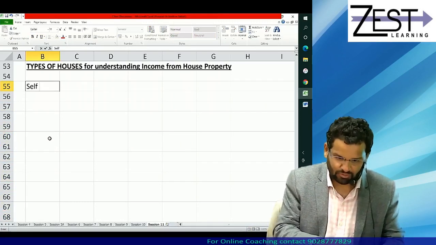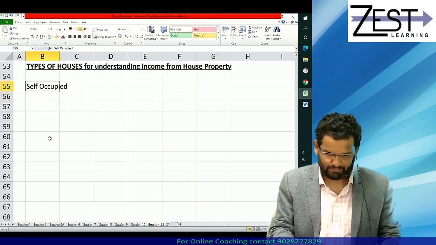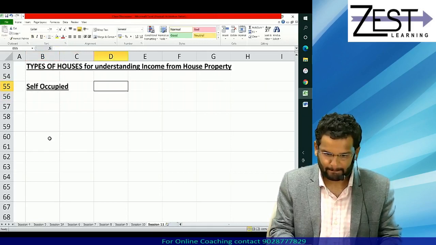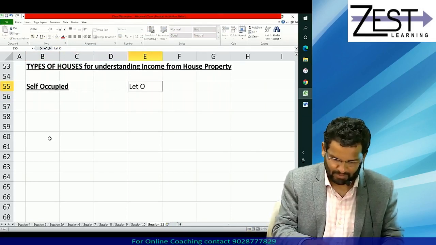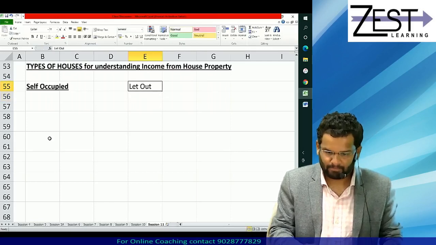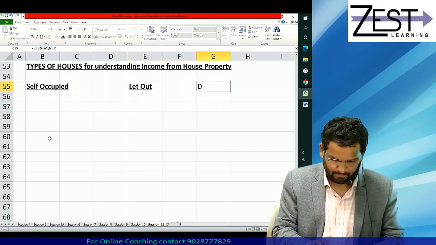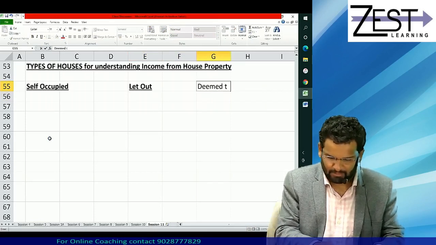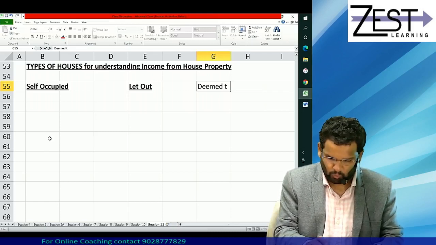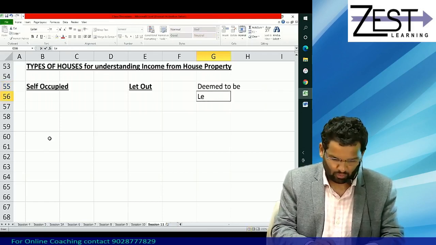As you have understood, houses could be self-occupied, house could be let out, house could be deemed to be let out.